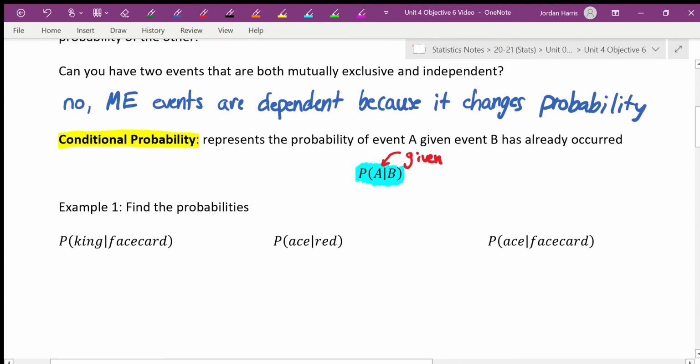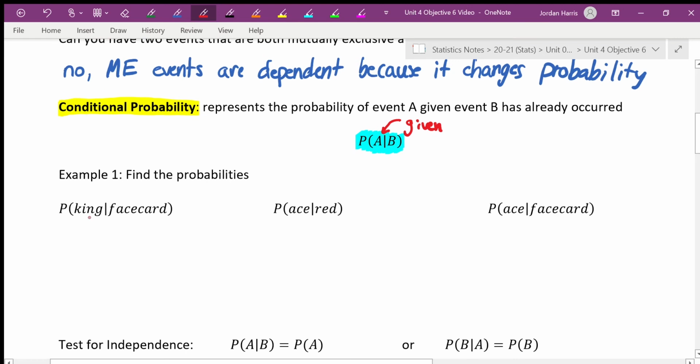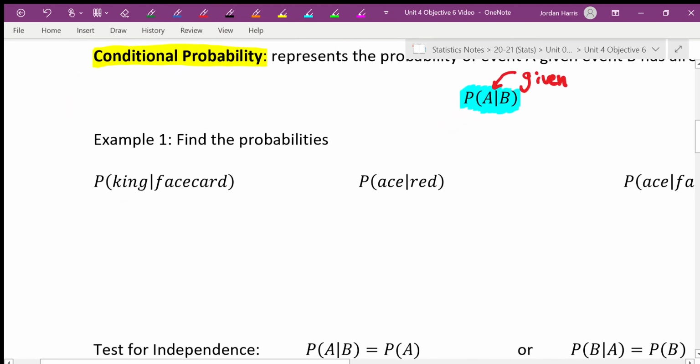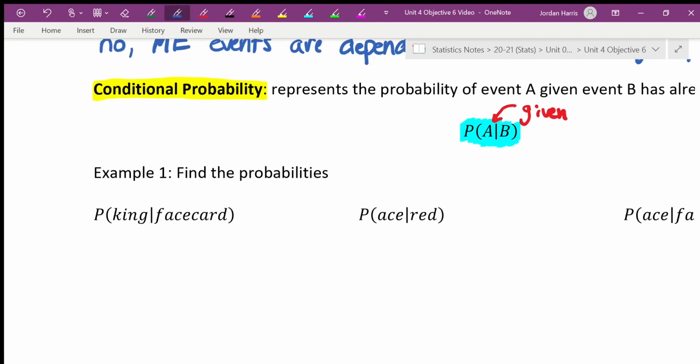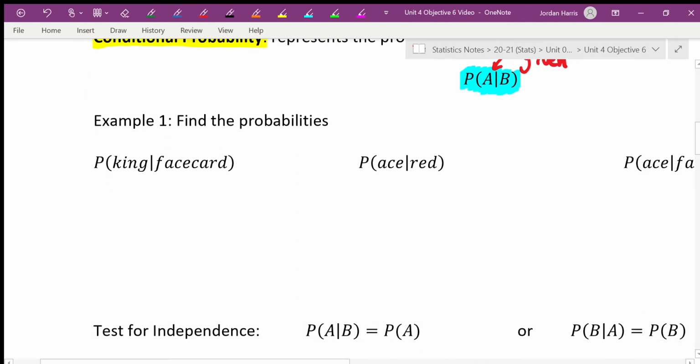Okay, so example 1, it's the probability of a king given face cards. Okay, so we want to find the probabilities now. We have to use the conditional probability to test independence. That's why we're doing this first. This has a given, meaning the thing afterward has already occurred. Event A given event B has occurred.